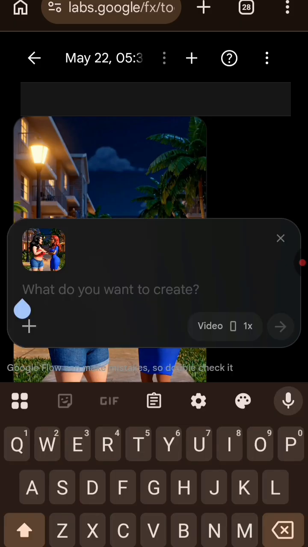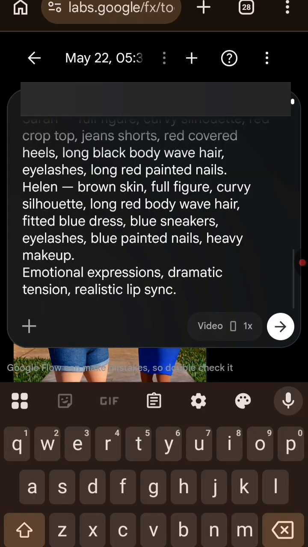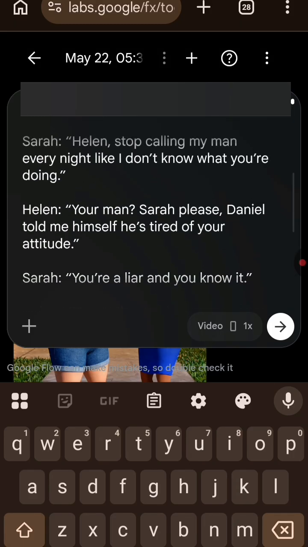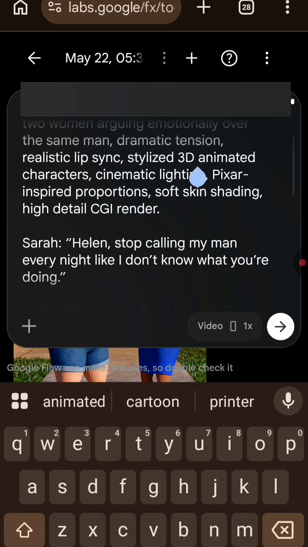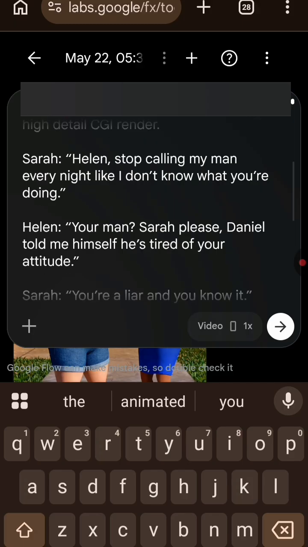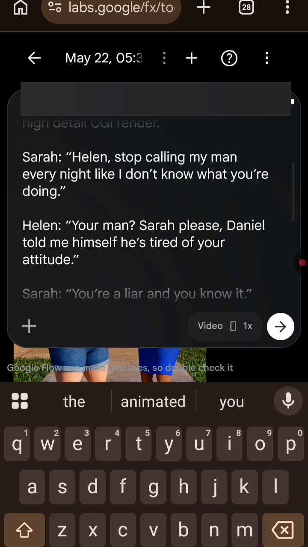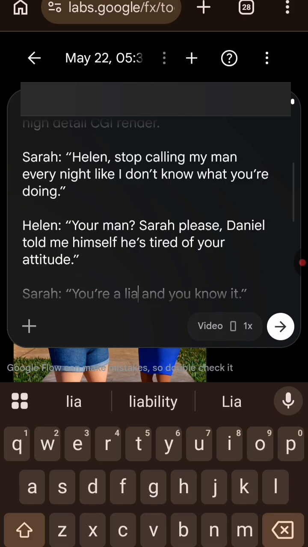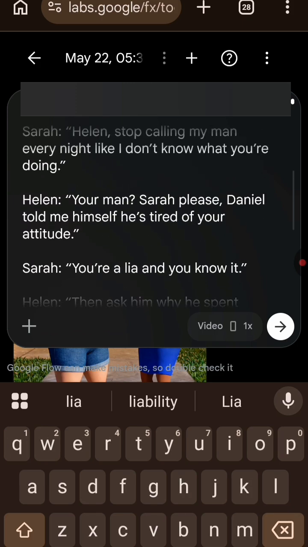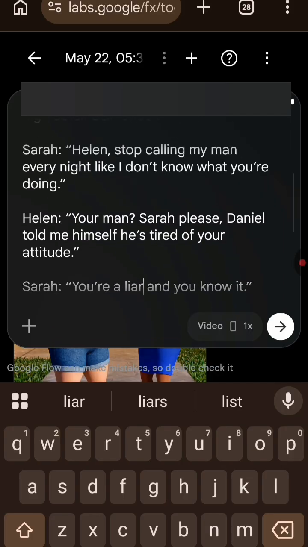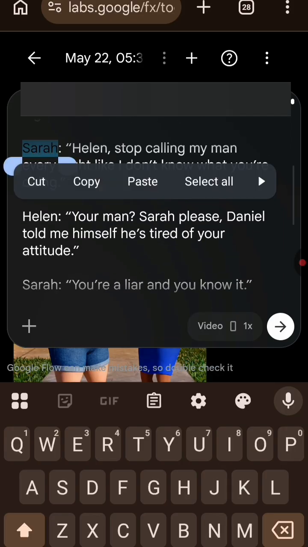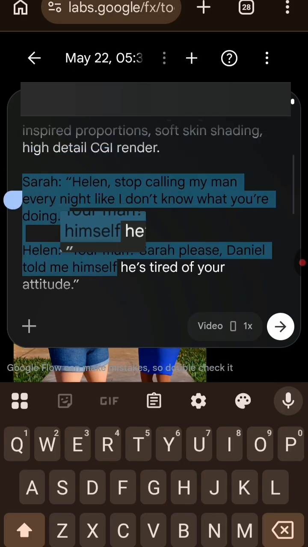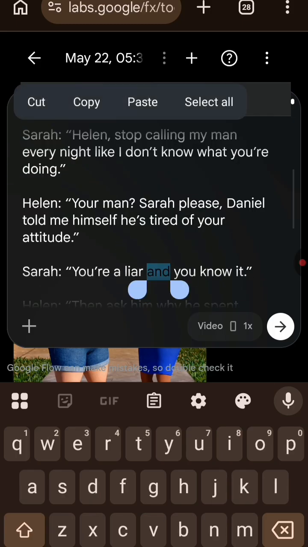I will paste our first scene prompt that we used to get the first video. I'm going to paste it here. Don't forget, I removed 3D in the last one. I'm going to remove it here as well. Now, the first conversation between Helen and Sarah has been done. So I'll take that out and leave the second conversation. Have we done that? No. Oh, I made a mistake. The first conversation has been done already in the first video. So I will just take the first conversation out.